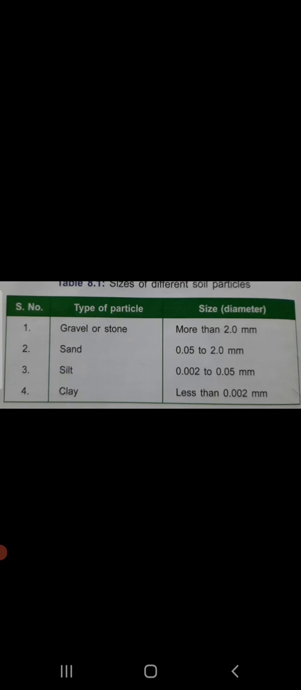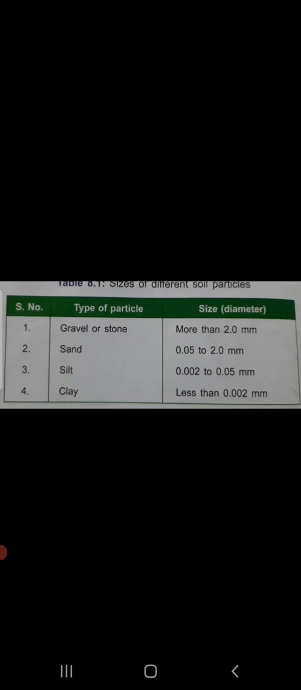Then you have sand, which is 0.05 to 2 millimeter. Then you have silt, that is 0.002 to 0.05 millimeter. Then followed by clay, which has a size less than 0.002 millimeter. Thus, clay particles have the smallest size, while gravel or stone has the largest particle size. In different types of soil, the relative proportion of these soil particles varies. Depending upon the soil particles present in the soil, the texture of the soil is described.